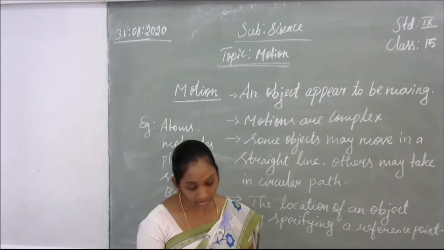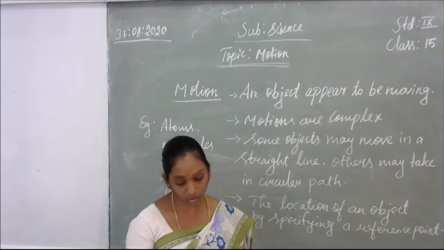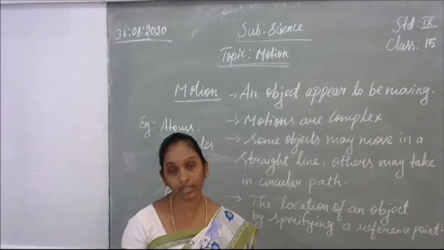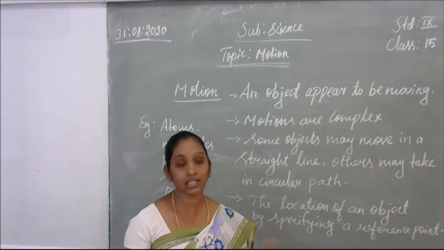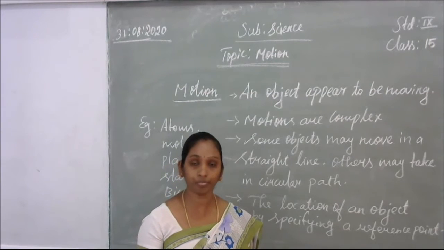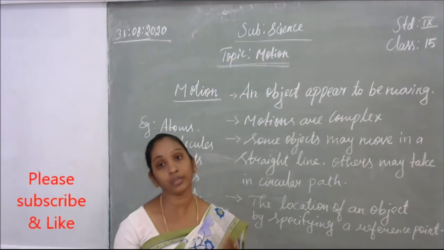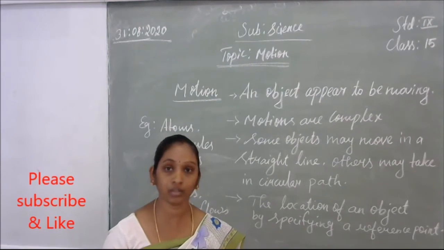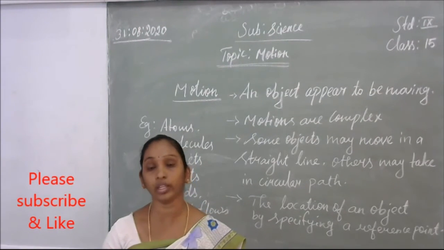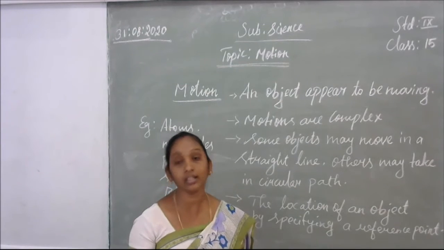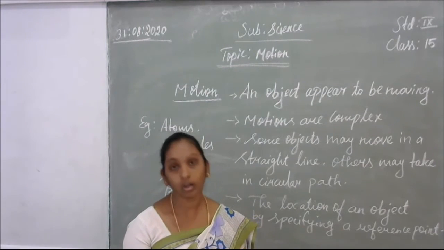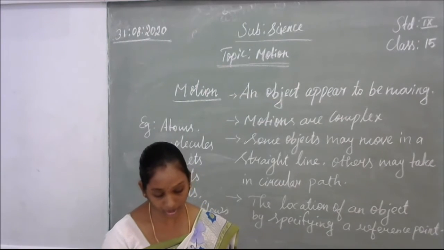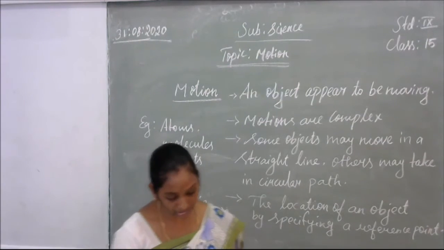A passenger inside the bus sees his fellow passengers to be at rest. Once the bus moves and stops at a bus stop, we can see those who are standing down there. They can easily tell we are in a rest position. Once the bus starts, even though we are in the bus only, we are along with the bus. We are moving. We are not continuously standing at the bus stop. So we come to know that along with a moving object, we are also moving. What do these observations indicate?